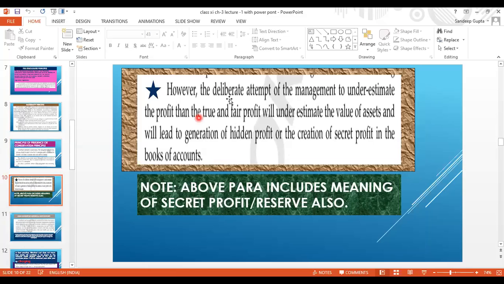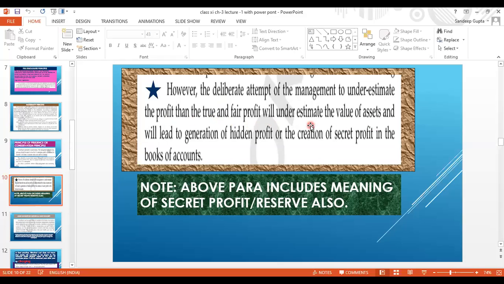However, the deliberate attempt of the management, in the principle of prudence we are reading. Deliberate means जानबूझकर, सोच समझकर. So, the deliberate attempt of the management to underestimate a profit, अगर वो profit को जानबूझकर कम दिखा रहा है, then the true and fair profit, the actual profit that is coming, is being shown less by management, so it will underestimate the value of assets.